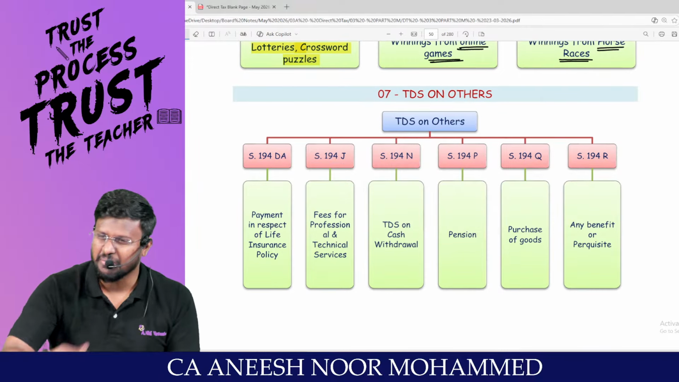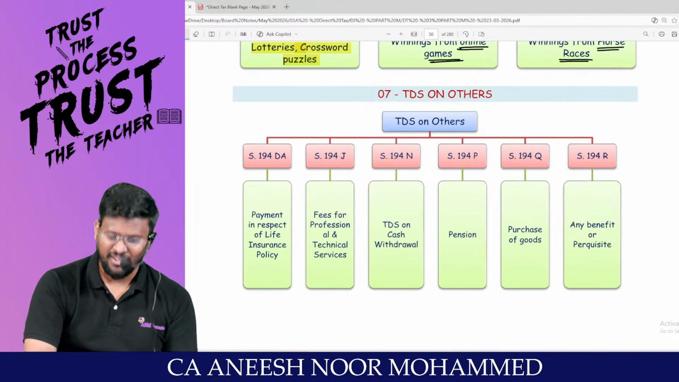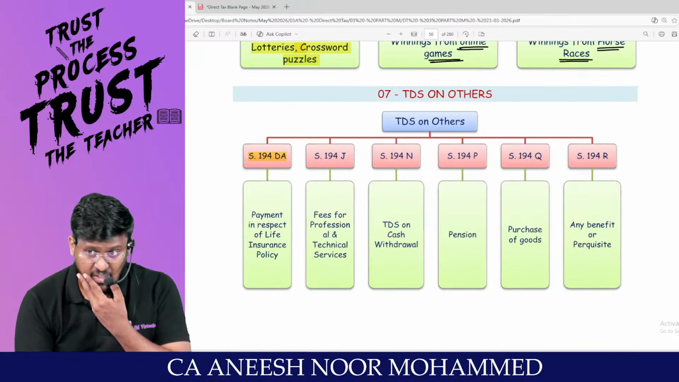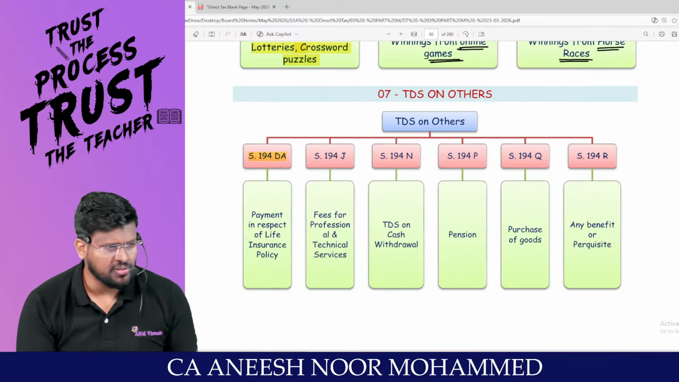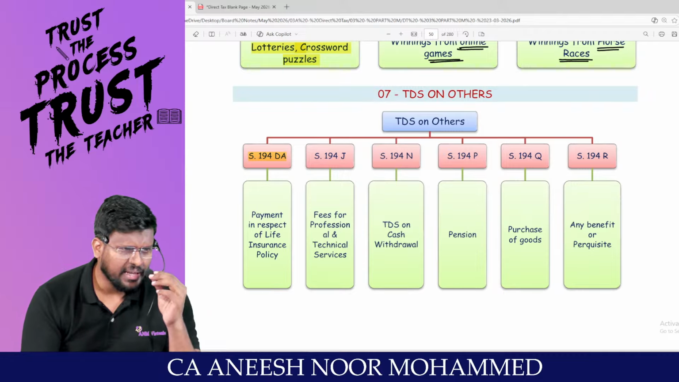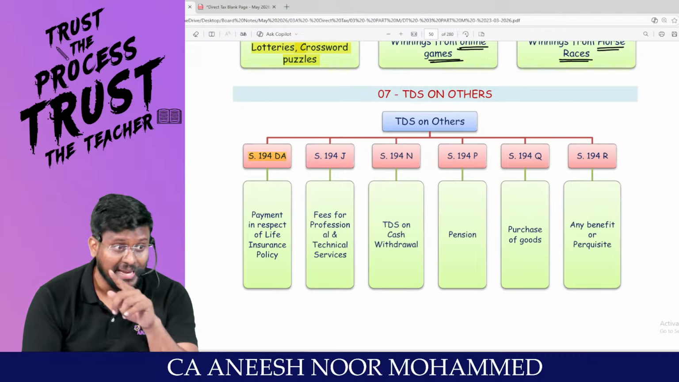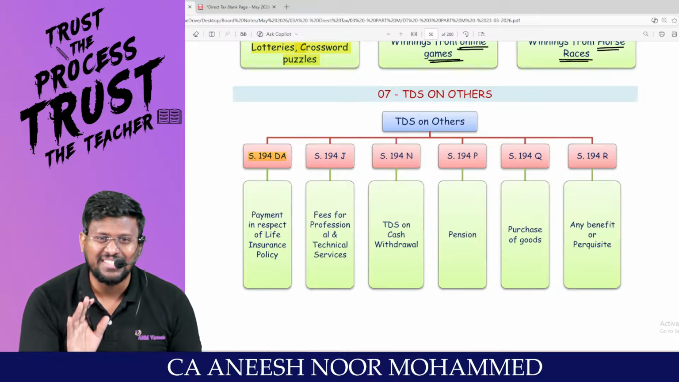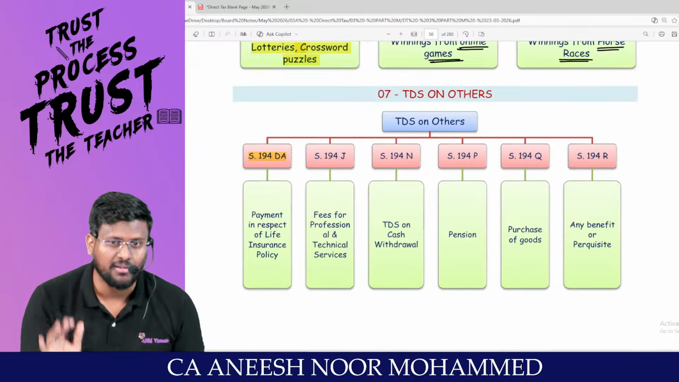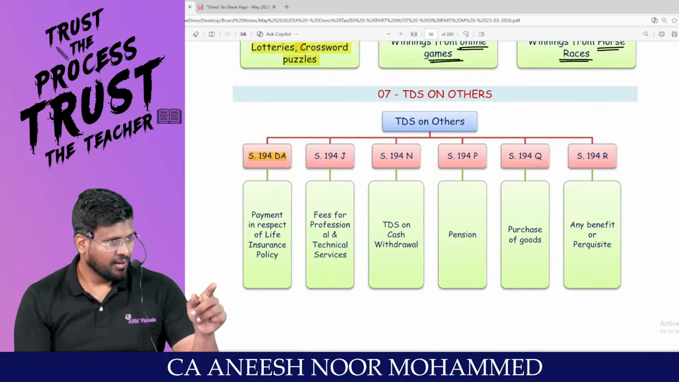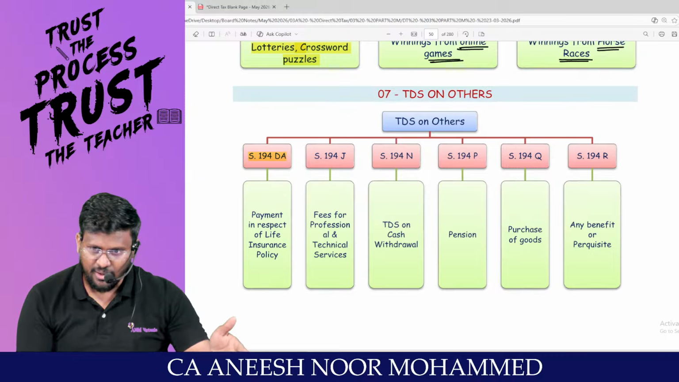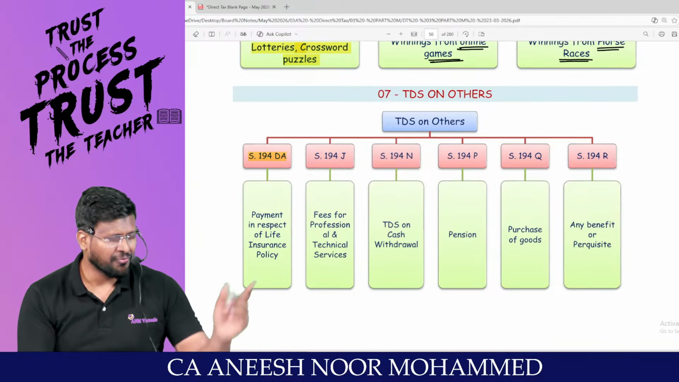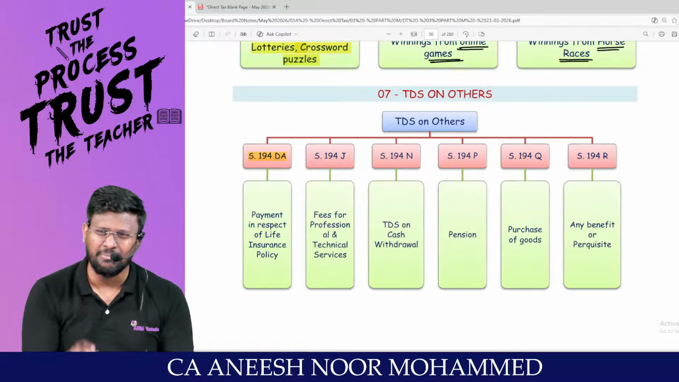Miscellaneous. I can't do anything, man. TDS on others. Sir, 194DA. In the sense, you are taking a life insurance policy. You would have already heard that once I take a life insurance policy, I am entitled to claim a tax deduction if I am traveling through the optional tax regime. With God's grace, the person who has taken the policy has died. Then to his legal heirs, the insurance company will pay a lump sum amount. Am I right? Yes, sir. Then if conditions have been satisfied, it is exempt under 10(10D).